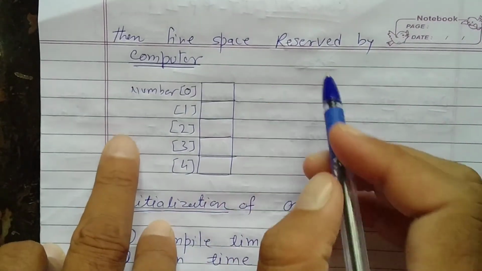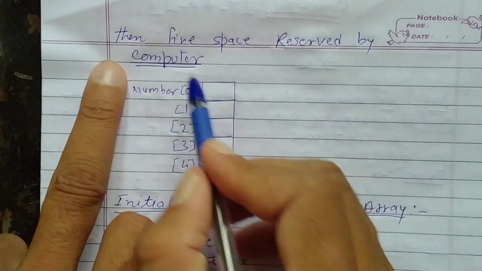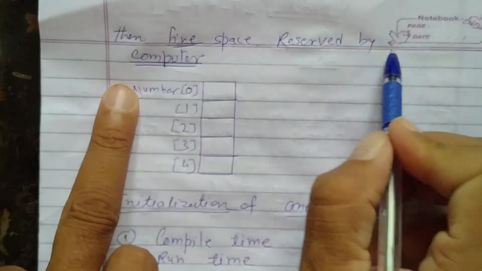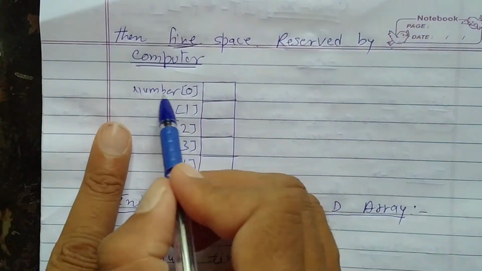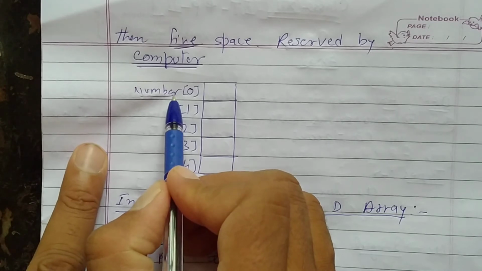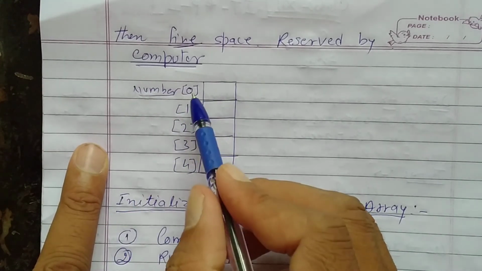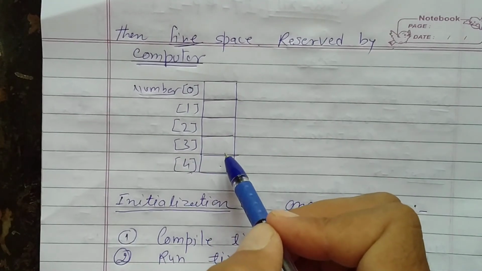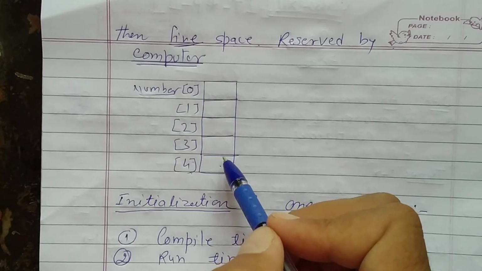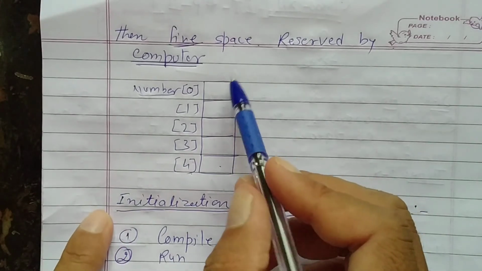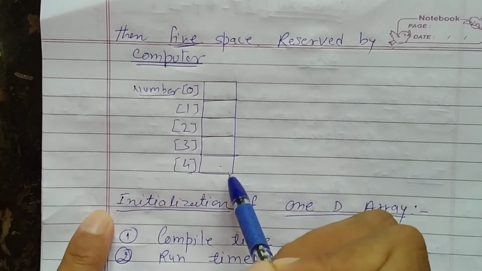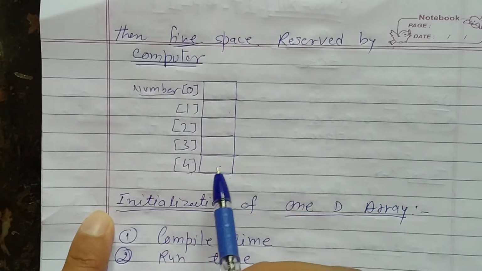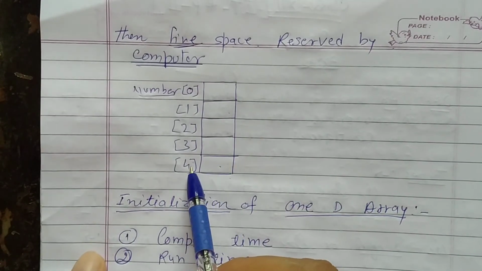Now students, one example is here: a variable that has 5 elements, with 5 spaces reserved by the computer. What is the name of the array? Number. What was the size? It's 5, because the array goes to n-1, up to 4, and 5 spaces are reserved by the number array. Now we can enter 5 elements in these 5 spaces: first, second, third, fourth, and fifth. But the first element will be on index 0, and the fifth element will be on the 4th index.